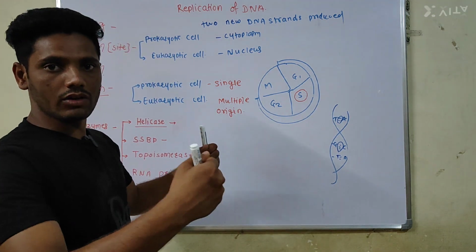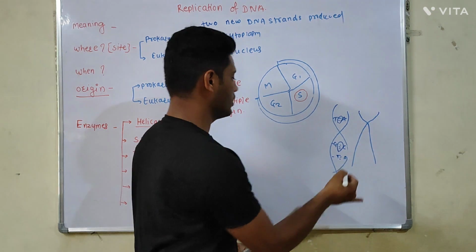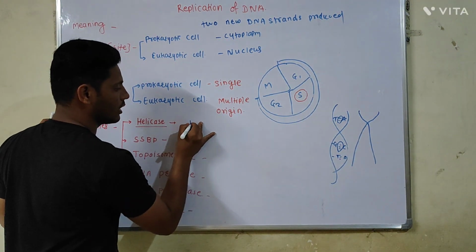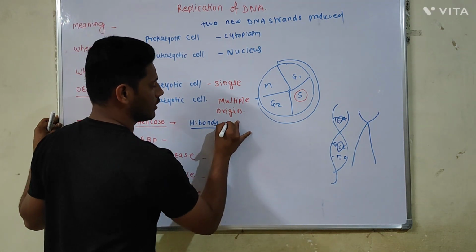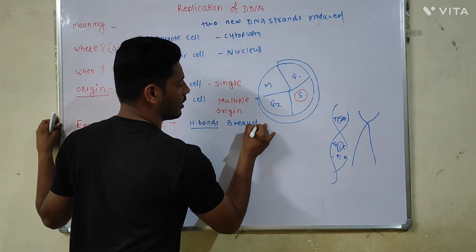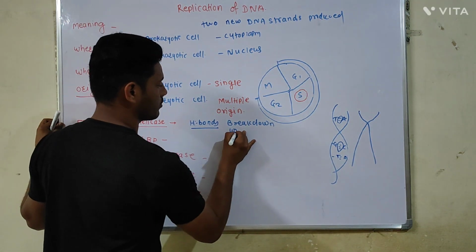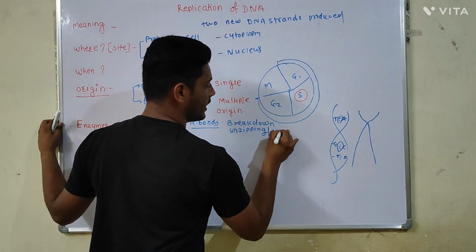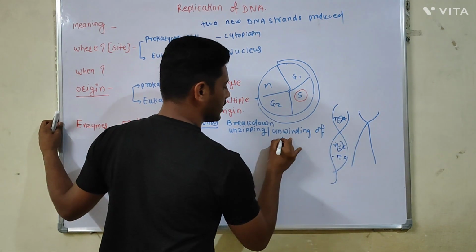Means unzipping or the unwinding of the DNA strand is the function of the helicase enzyme. What is the function? Breakdown of hydrogen bond, and unzipping or unwinding of DNA strand.